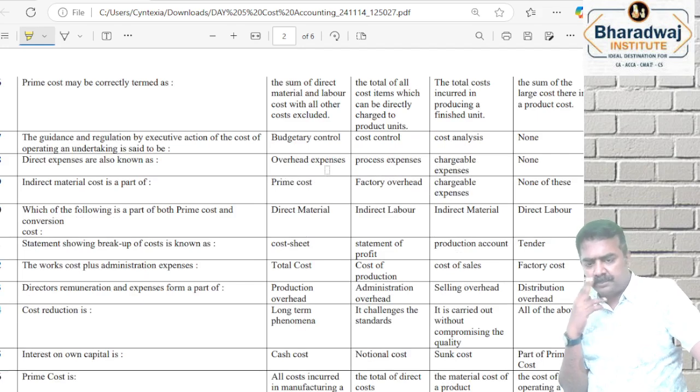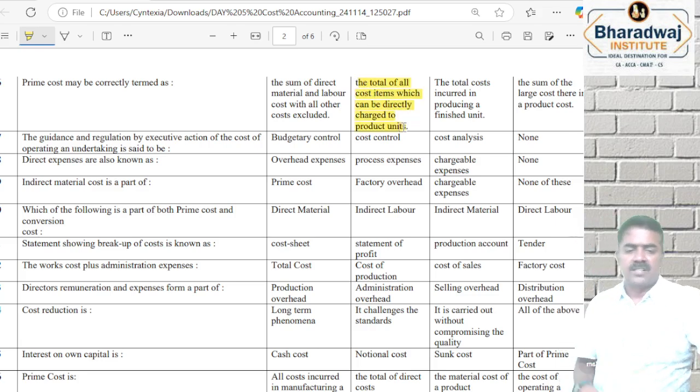Prime cost. What do you mean by prime cost? Prime cost includes all direct cost, direct material, direct labor, direct expenses.